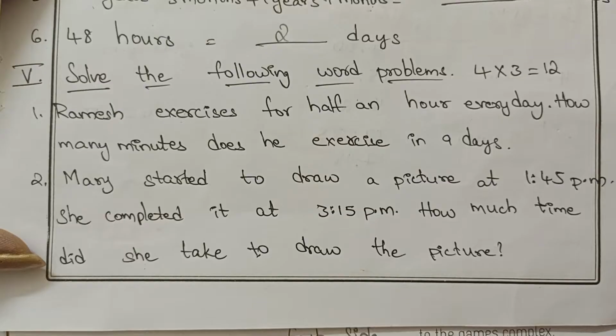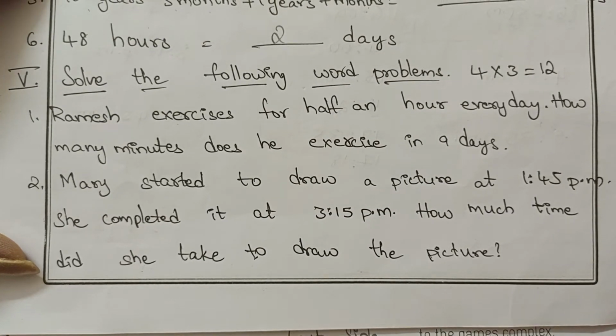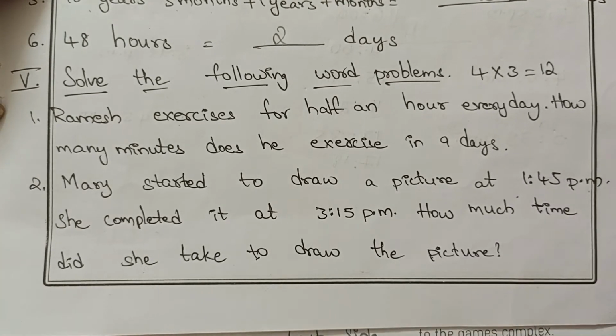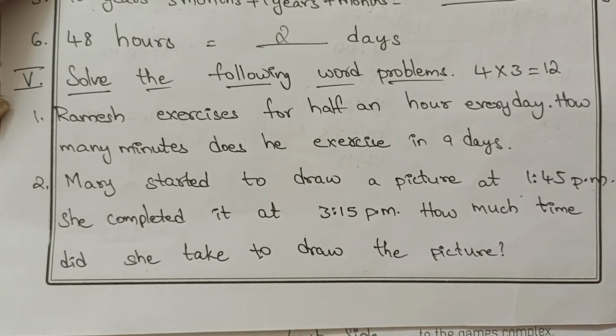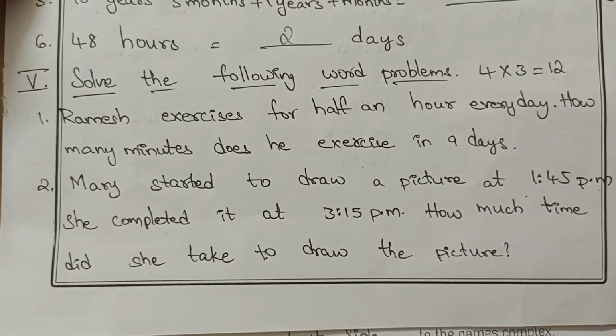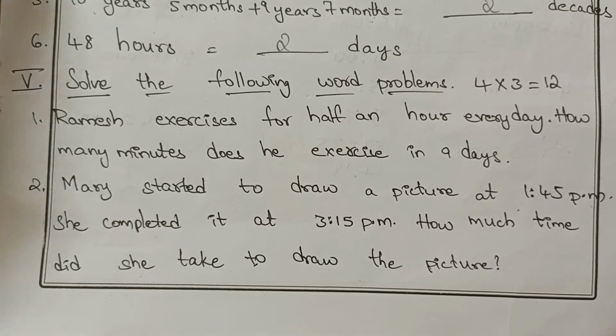Next sum. Mary started to draw a picture at 1 hour 45 minutes PM. She completed it at 3 hours 15 minutes. How much time did she take to draw the picture?